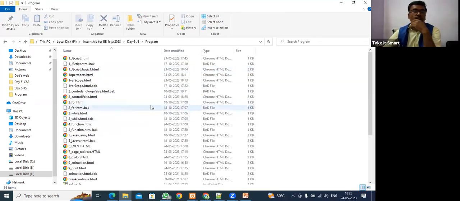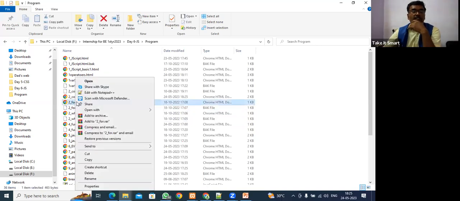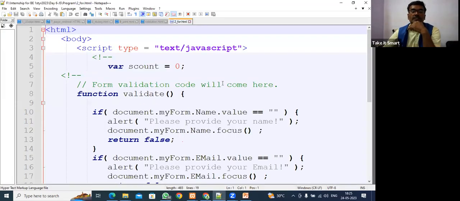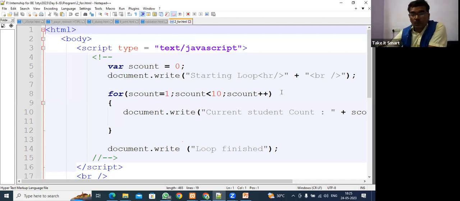Control statements, switch statement, loop. So what is a loop, guys? A loop is used for doing some repetitive work. So here is one program.